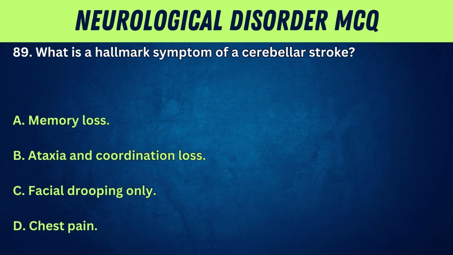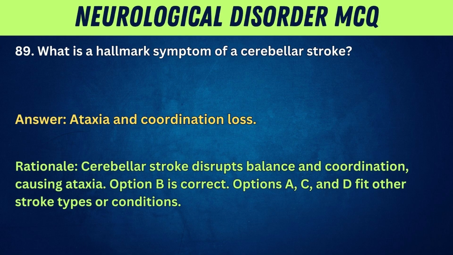89. What is a hallmark symptom of a cerebellar stroke? A. Memory loss. B. Ataxia and coordination loss. C. Facial drooping only. D. Chest pain. Answer: ataxia and coordination loss. Rationale: cerebellar stroke disrupts balance and coordination, causing ataxia. Option B is correct. Options A, C, and D fit other stroke types or conditions.